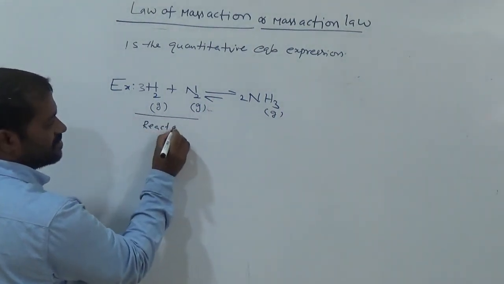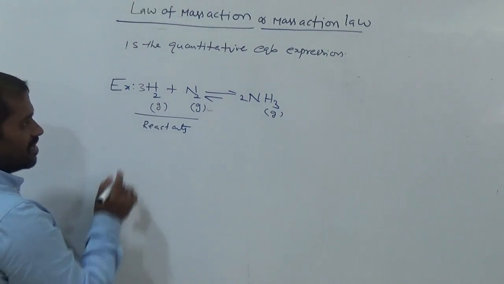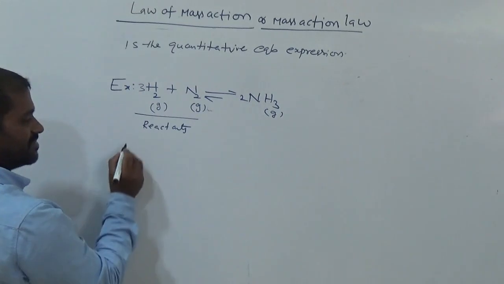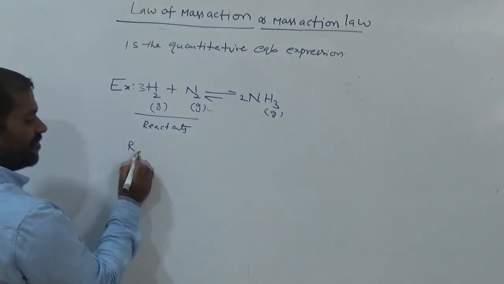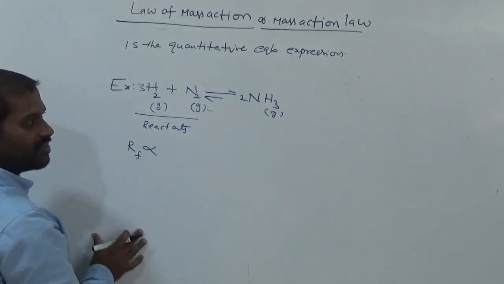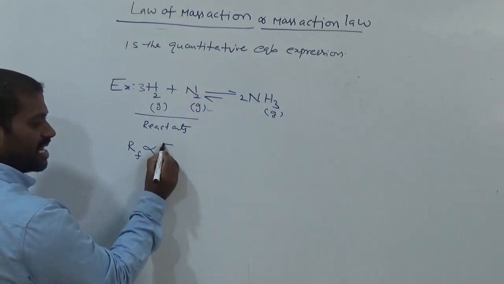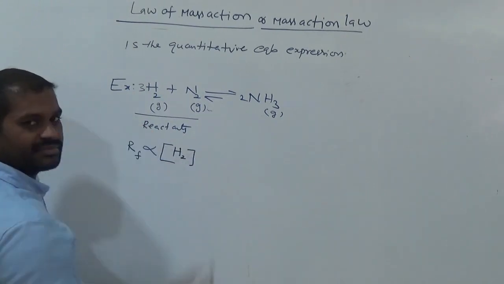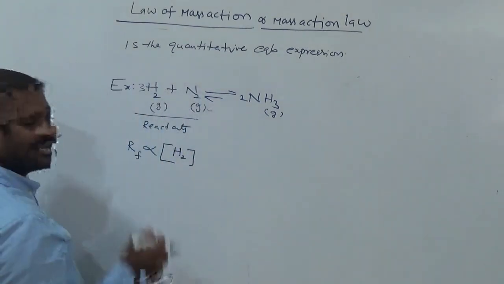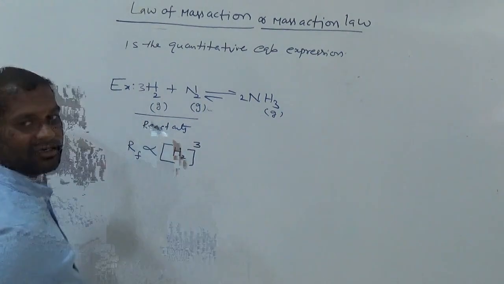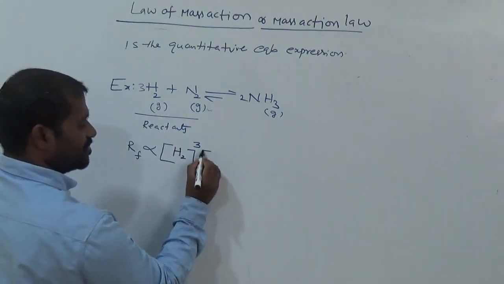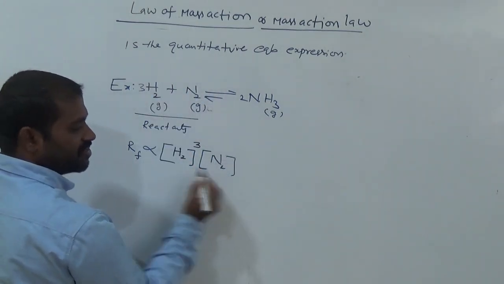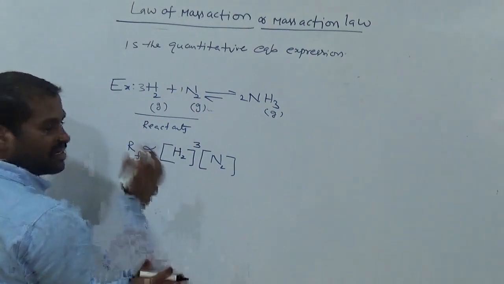Now the rate of forward reaction is directly proportional to the molar concentration of H2. What is the coefficient? 3, as the power. Into the molar concentration of N2. What is the coefficient here? 1, as the power.